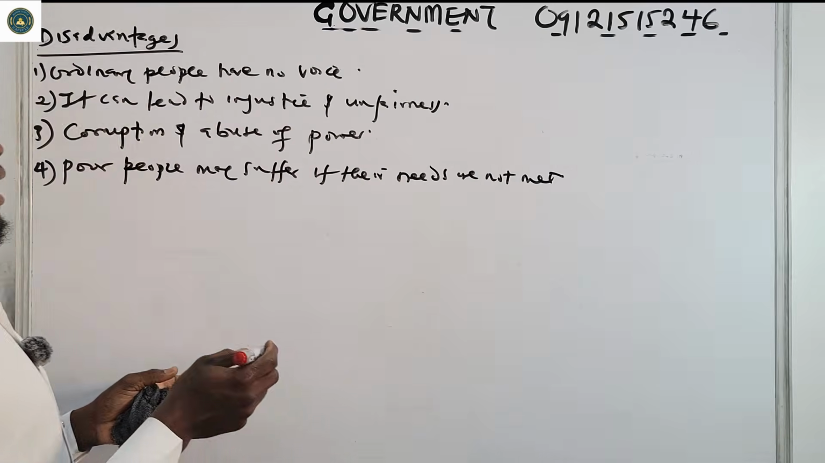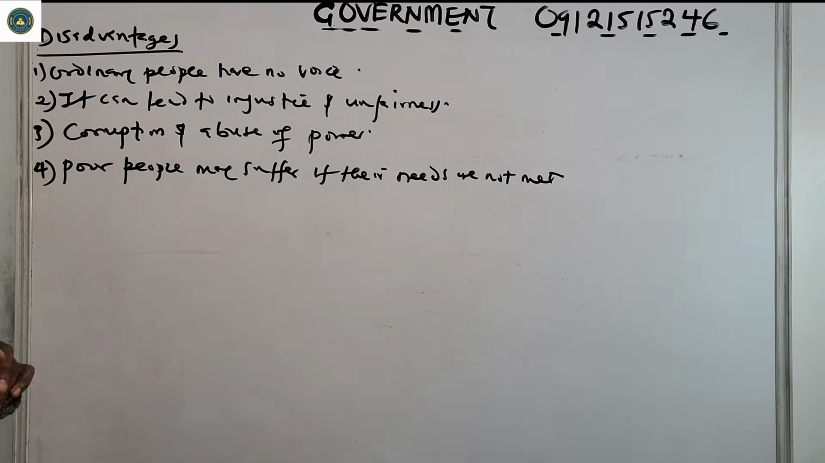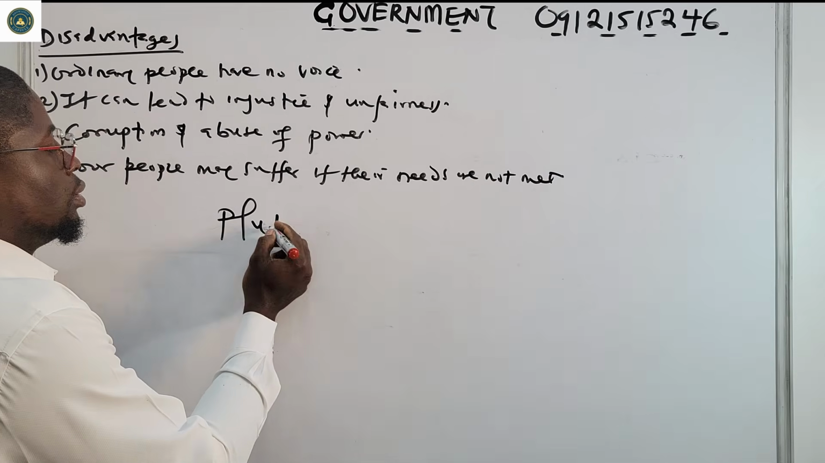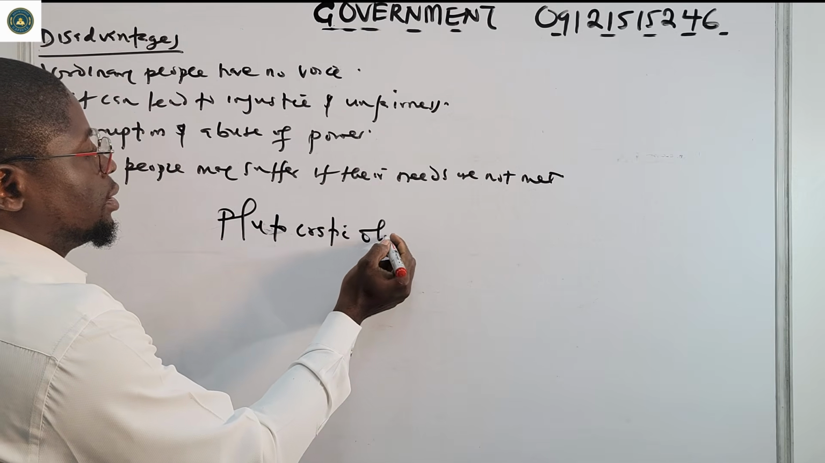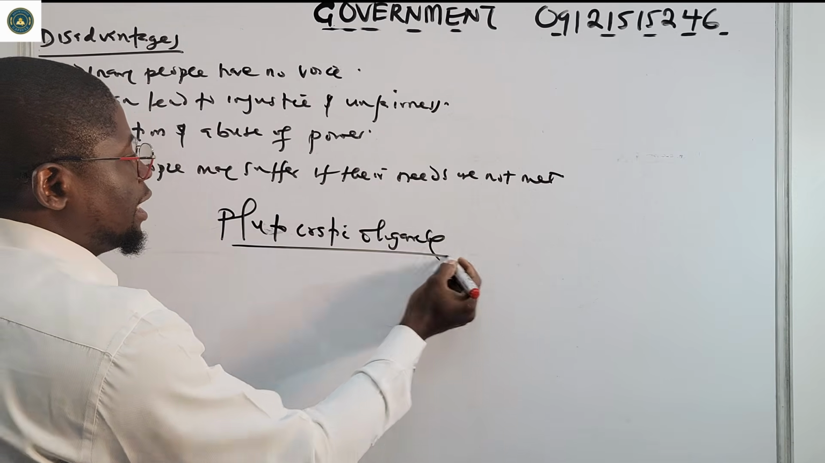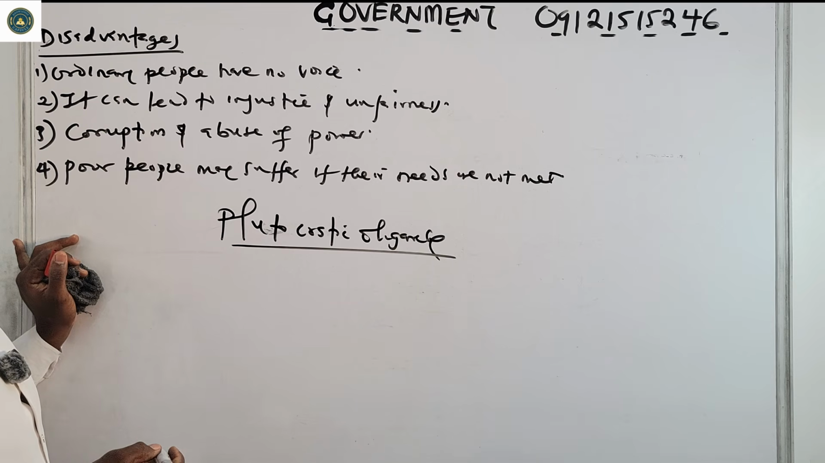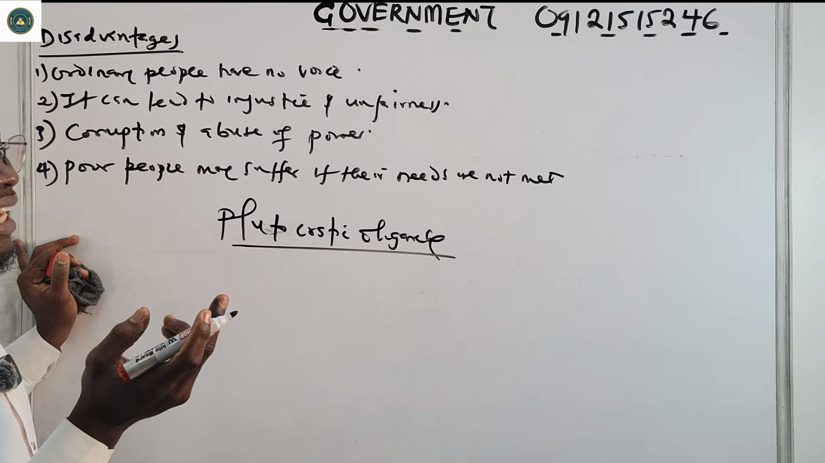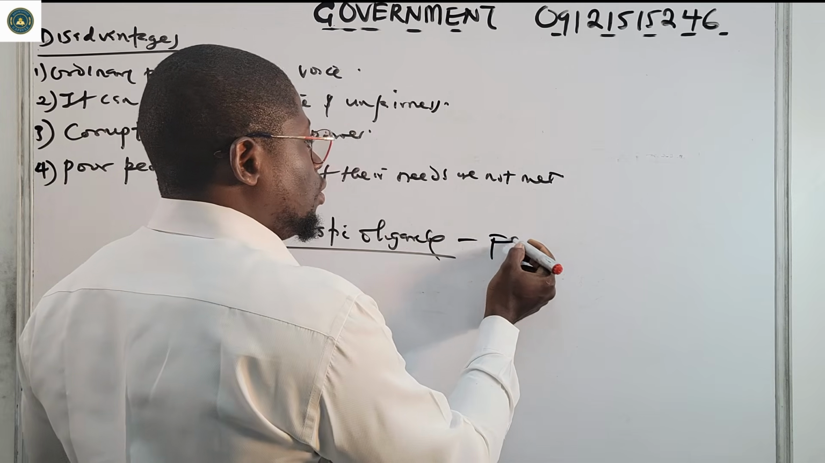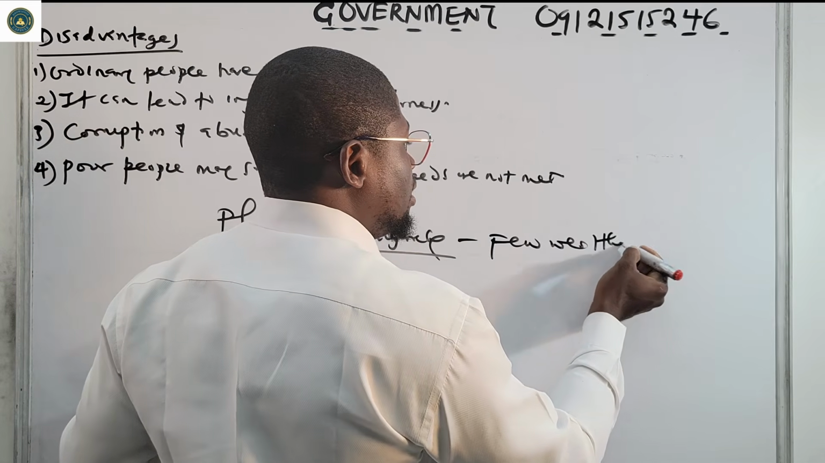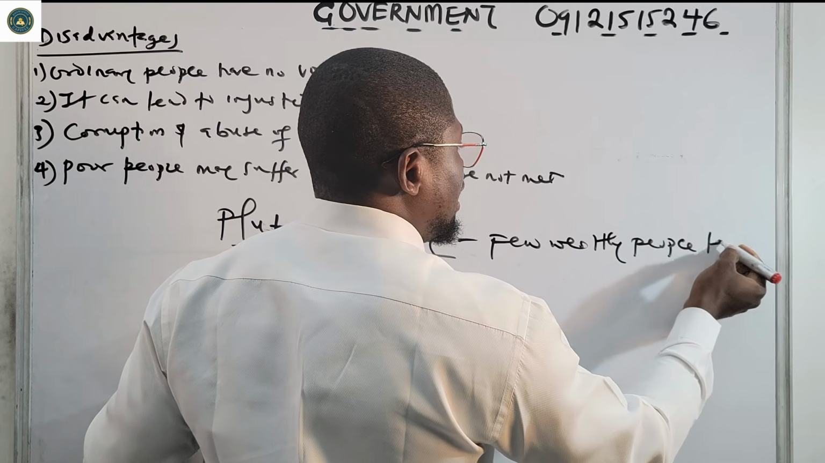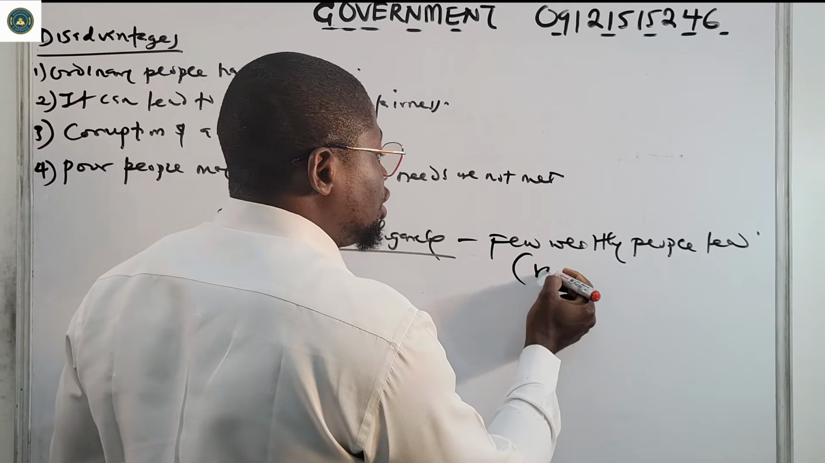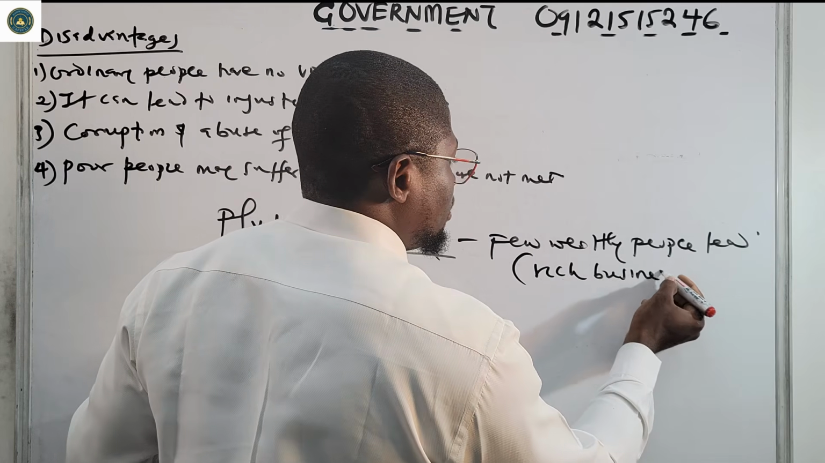The first one is plutocracy, or plutocratic oligarchy. And what is plutocratic oligarchy? In plutocratic oligarchy, only very few rich people lead, wealthy people. Usually rich businessmen.